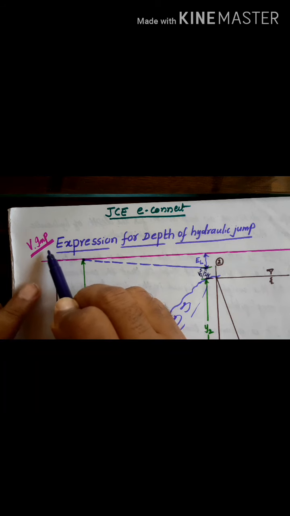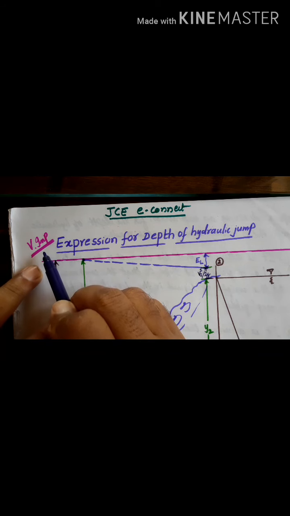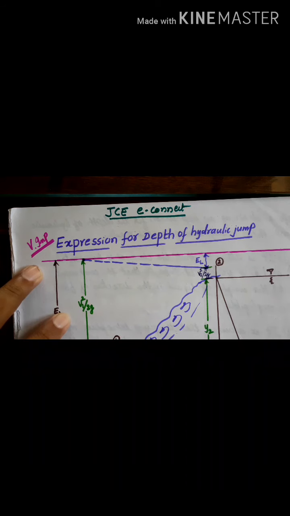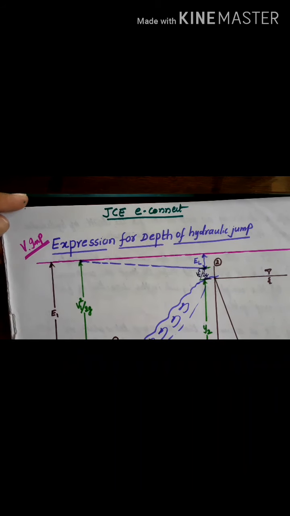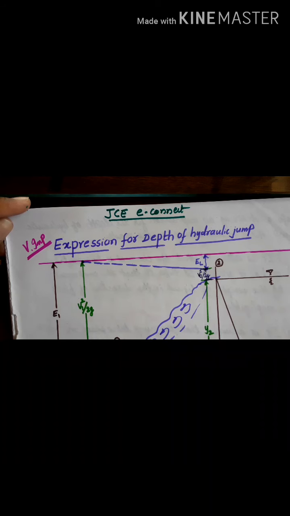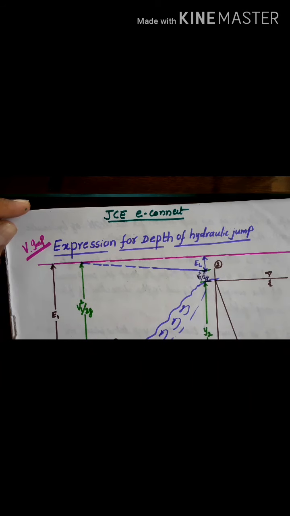So we will be deriving an equation, a relation between y1 and y2, that is the expression for depth of hydraulic jump. This expression is very important from the examination point of view. Many a times this question is asked for 10 to 15 marks: derive an expression for depth of hydraulic jump, or derive the relation between the two depths y1 and y2, or derive the expression for conjugate depth in hydraulic jump. They may ask like this. These y1 and y2 are called conjugate depths, alternative depths, or sequent depths.